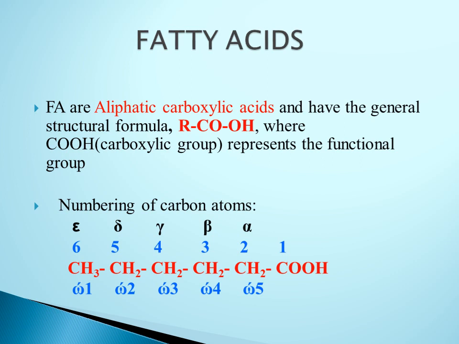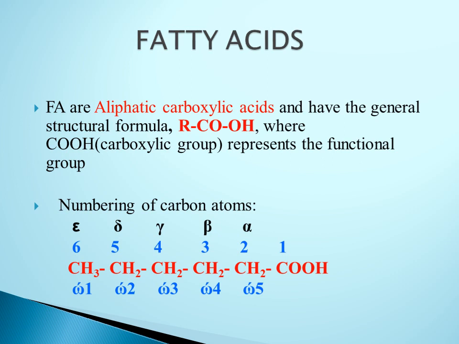Fatty acids are aliphatic carboxylic acids having general structural formula RCOOH. Here COOH is carboxylic group which is nothing but functional group, whereas R is hydrocarbon chain of varying length. To understand fatty acid oxidation and its various types, you must know numbering and naming of carbon atoms present in the fatty acids. Fatty acids are numbered referring to carboxylic group. Carbon of carboxyl group is called number 1 carbon, whereas adjacent carbons to the left are numbered as 2, 3, 4, 5, 6, 7 like that.